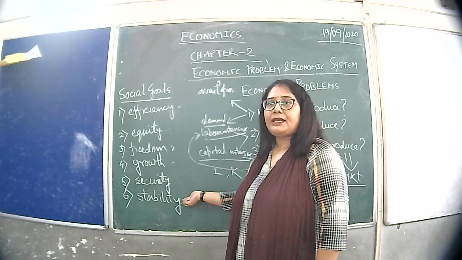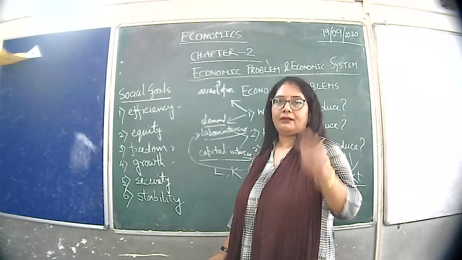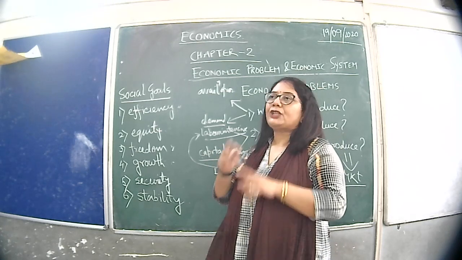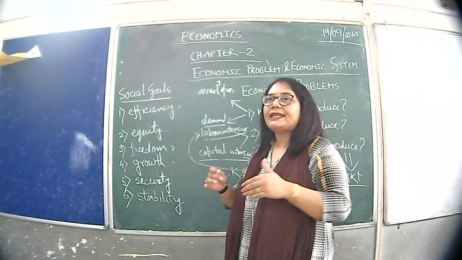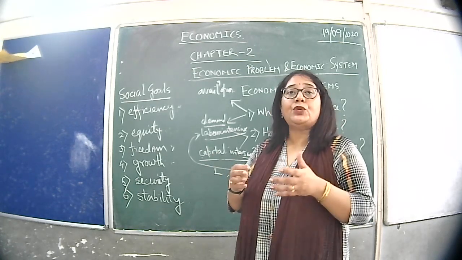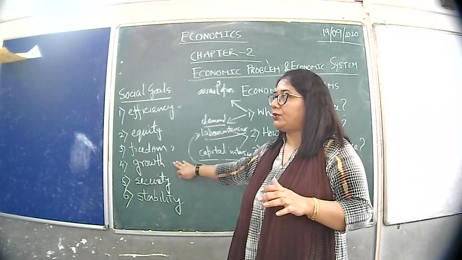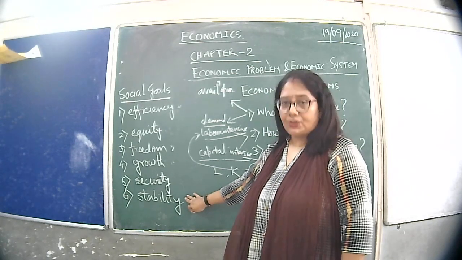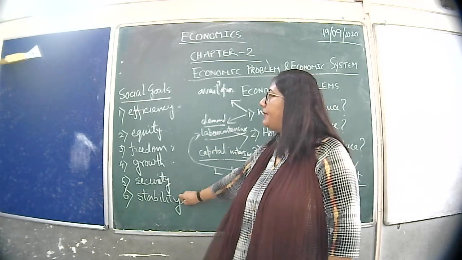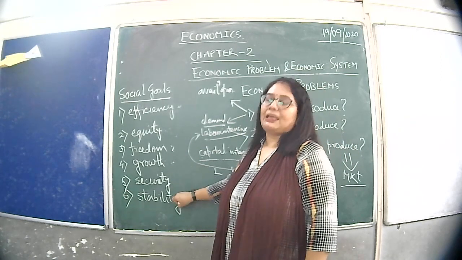What is the meaning of stability? Stability implies the price should not go up and down frequently. For example, if the price of any commodity increases or fluctuates very frequently, that creates uncertainty in the market. That creates uncertainty among the producers and the consumers, and that type of uncertainty hampers economic growth. So that's why stability is also required. So these are the social goals of any government: efficiency, equity, freedom, growth, security, and stability.